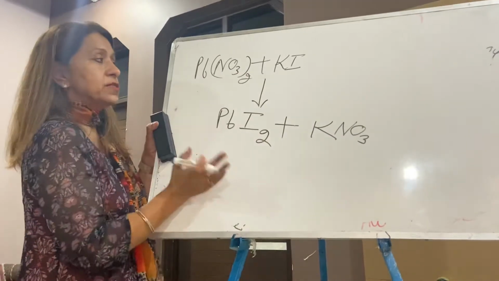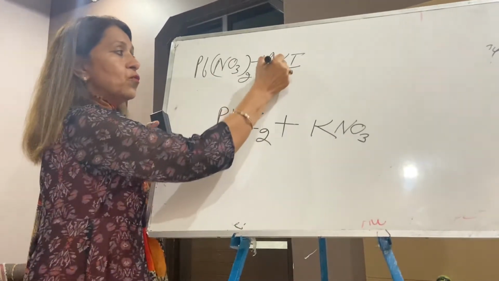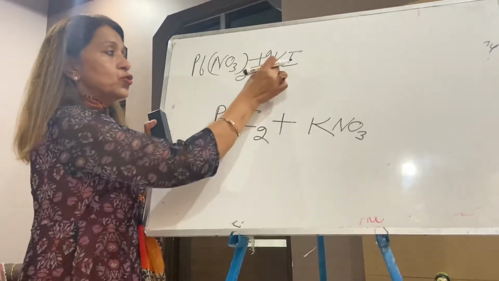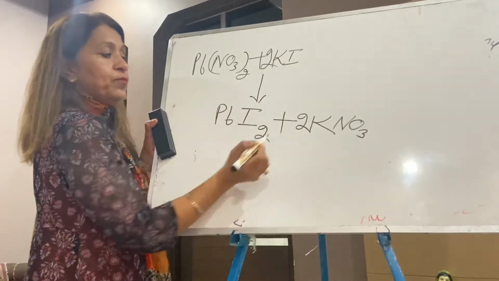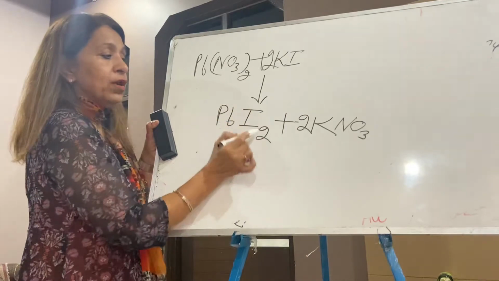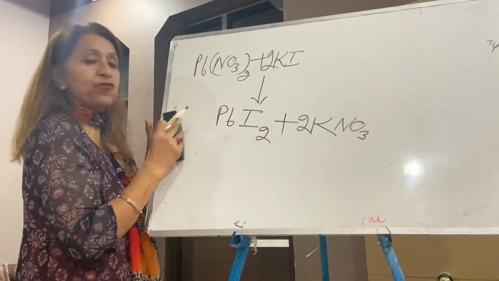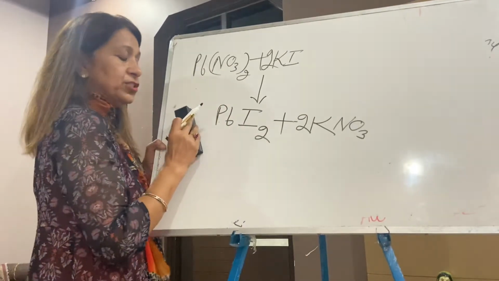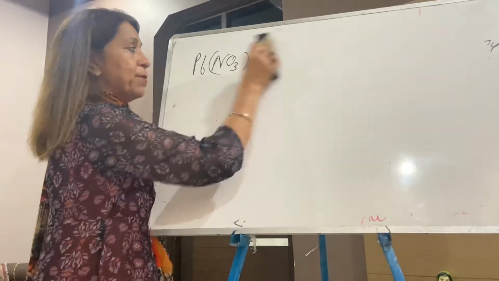Now you can balance it. PbI2, 2, so right here 2. Now you can see lead 1, iodine 2, iodine 2. Balancing and making formulas I will take in my next lecture. So this is all about double decomposition reaction.